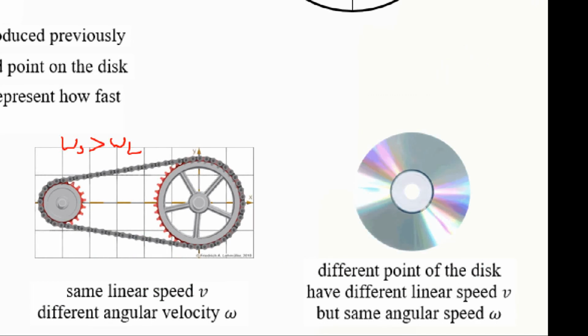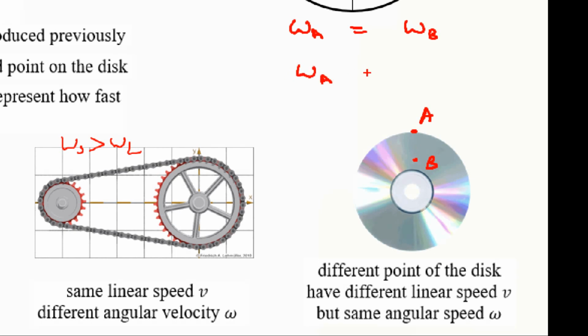But what would be the difference? If you consider 2 points, A at the rim of the disk and B another point here, we say that omega A is equal to omega B, because all points of the disk admit the same angular speed omega or angular velocity.